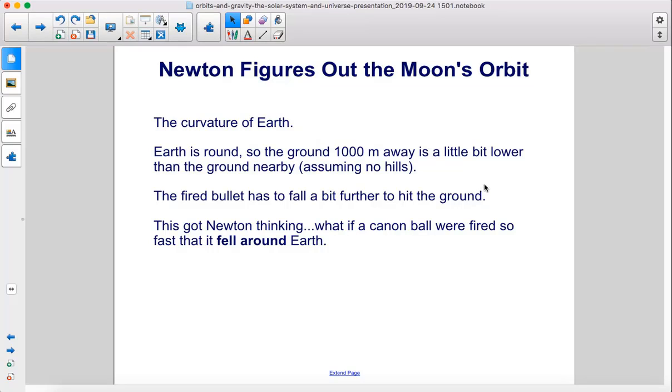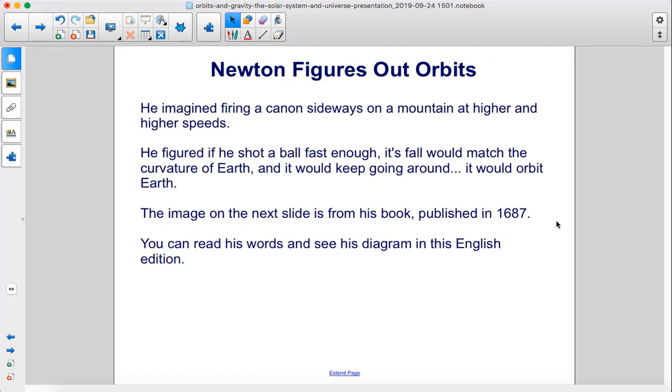This got Newton thinking. What if a cannonball were fired so fast that it fell around Earth? He imagined firing a cannon sideways on a mountain at higher and higher speeds. He figured if he shot a ball fast enough, its fall would match the curvature of Earth, and it would keep going around. It would orbit Earth. The image on the next slide is from his book, published in 1687. You can read his words and see his diagram in this English edition.